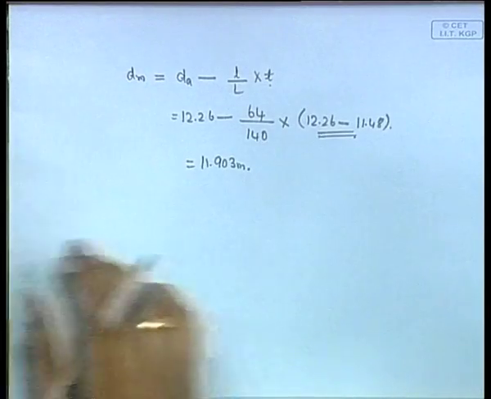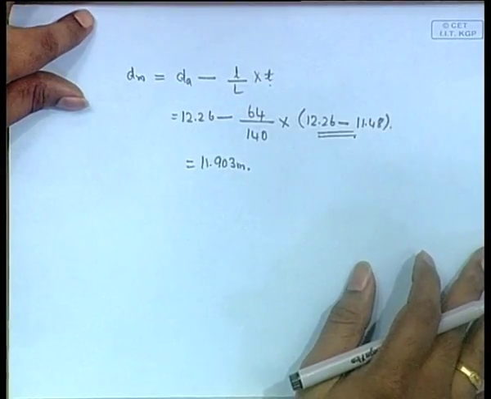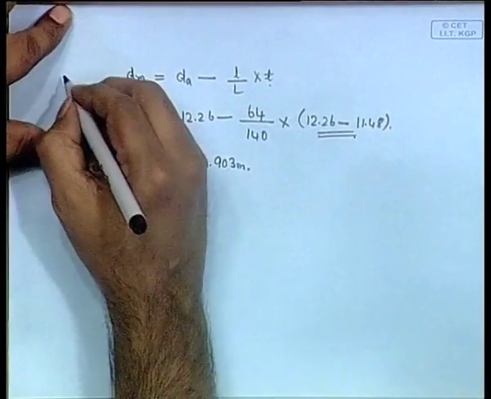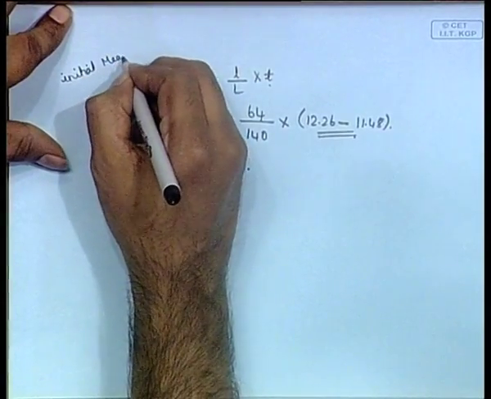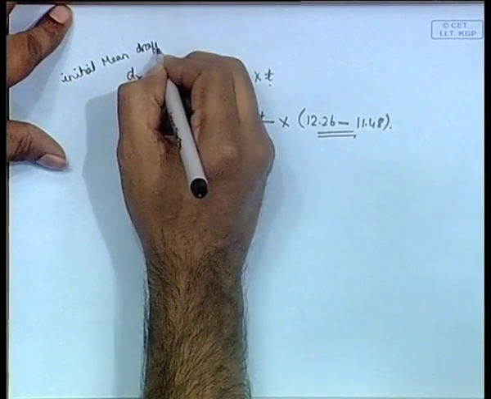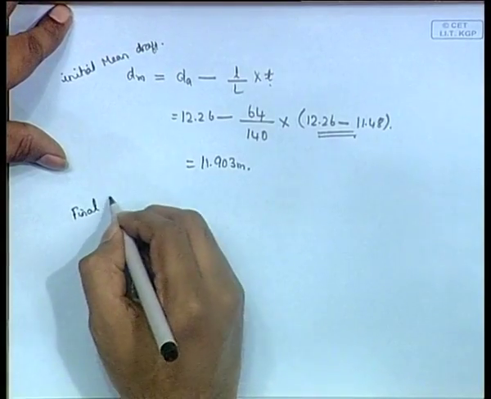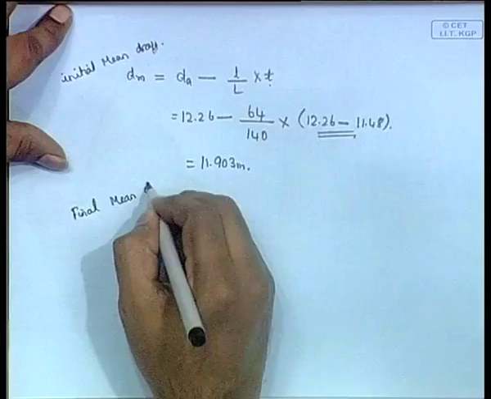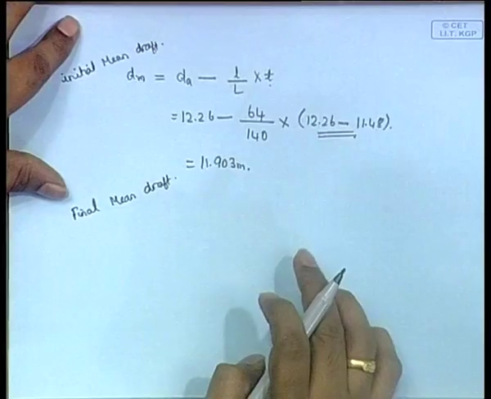Then same thing, you have to find, this is the initial mean draft. Then similarly you have to find the final mean draft. Same process applied for the final case.